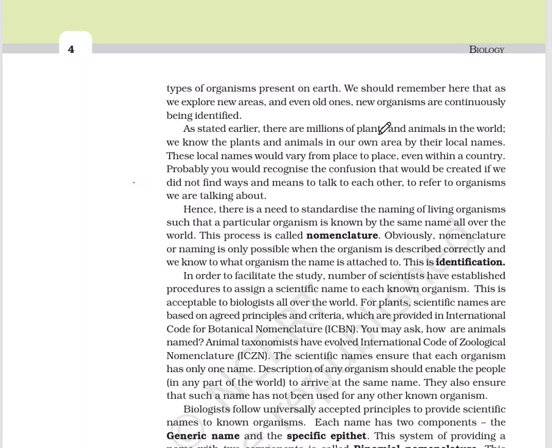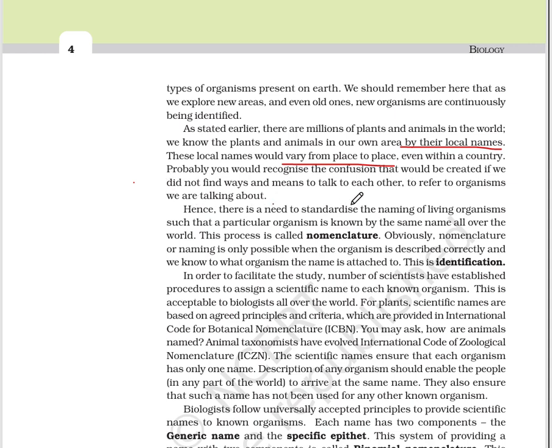Earlier, there are millions of plants and animals in the world. We know the plants and animals in our own area by their local names. These local names would vary from place to place even within a country. Probably you would recognize the confusion that would be created if we didn't find ways and means to talk to each other, to refer to organisms we are talking about.